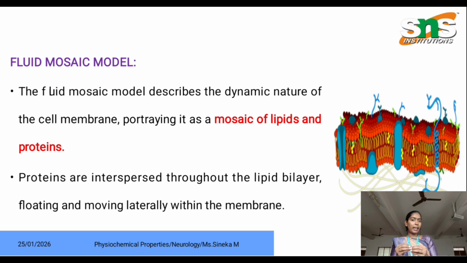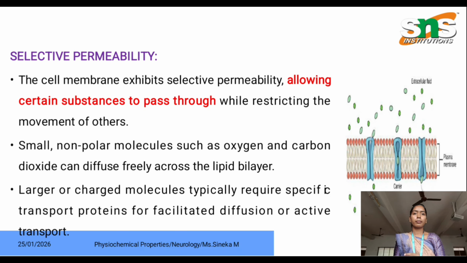Proteins are spread throughout the lipid bilayer, floating and moving laterally within the membrane. Next is selective permeability. Permeability means entering of substances or exiting of substances. This cell membrane exhibits selective permeability. It only allows certain substances to pass through while restricting the movement of others.